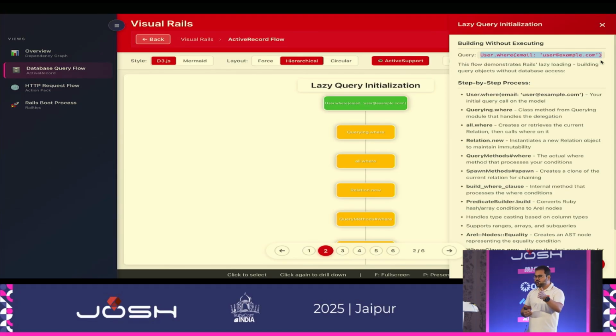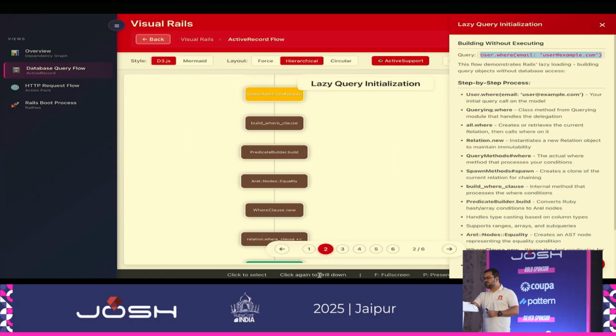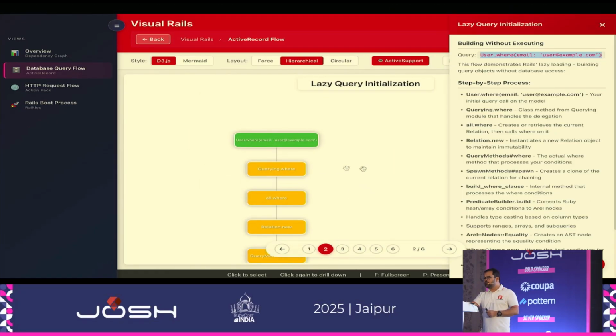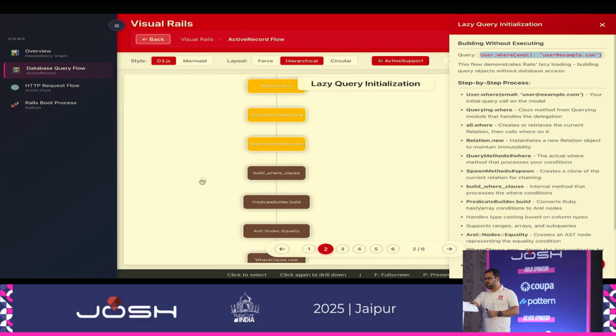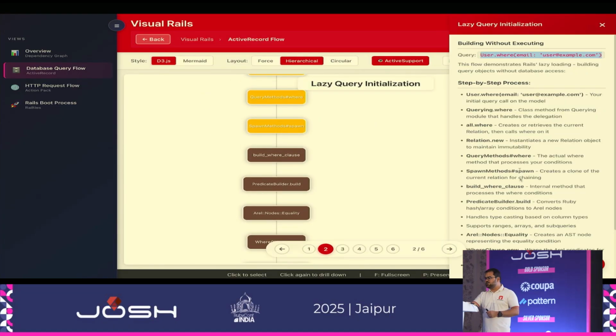So using this database query flow, the first step is you can do the lazy query initialization. Then you can look into what classes are getting involved and what methods are getting involved for this one. All of that is available here in a diagram format. And then there is also a note regarding that.